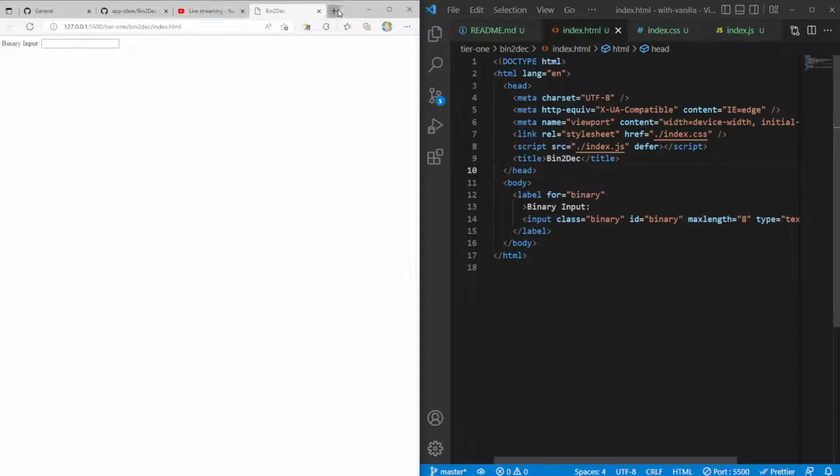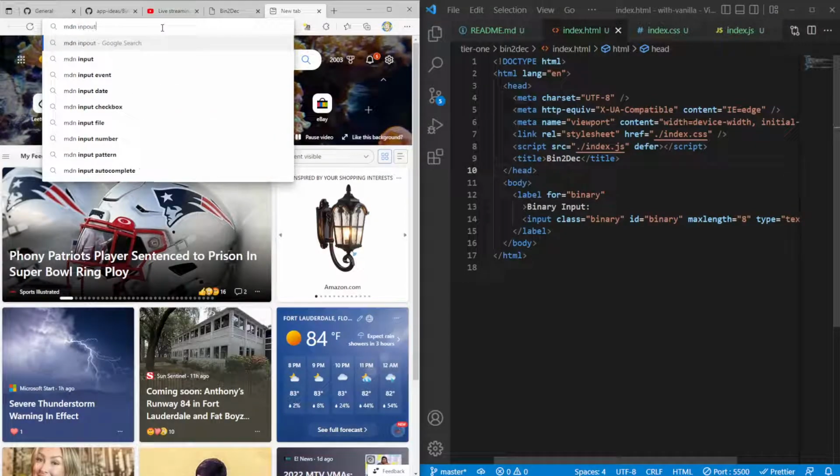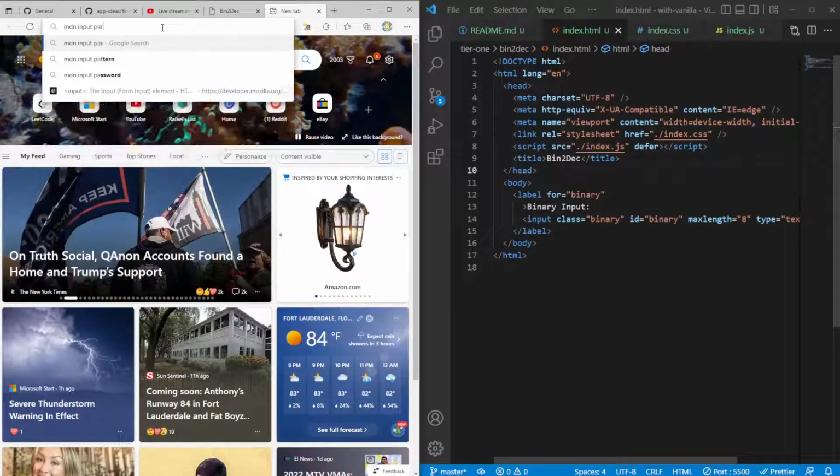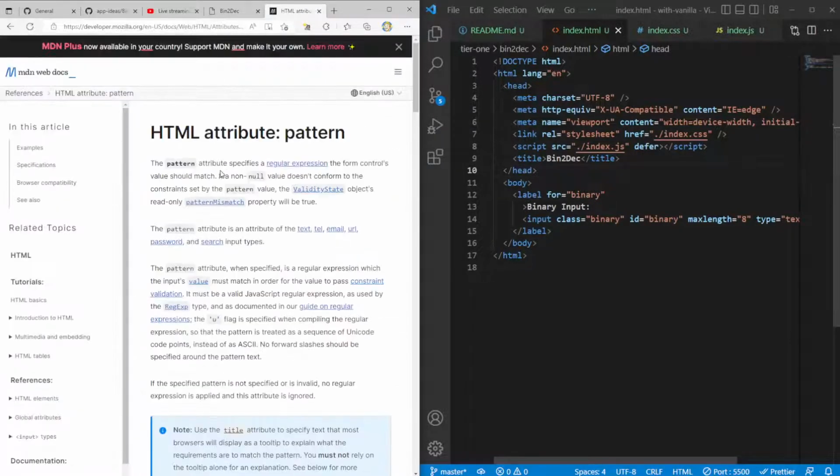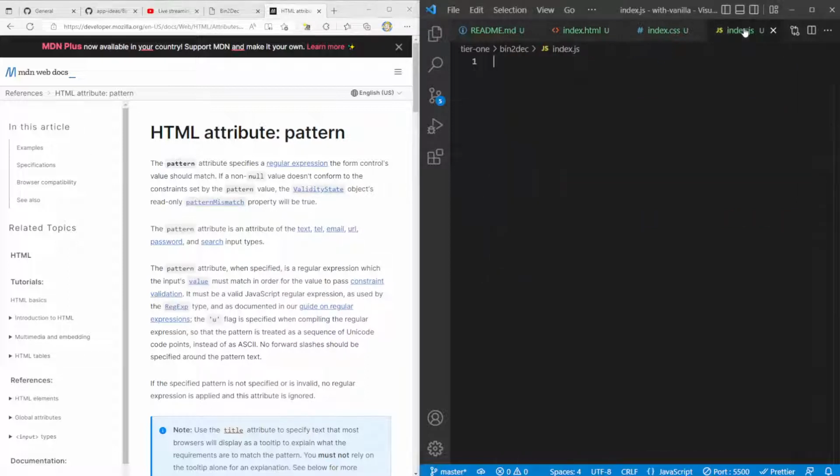Now I believe, on MDN input pattern, the pattern attribute specifies a regular expression the form control's value should match. If a non-null value doesn't conform to the constraints set by the pattern attribute, the validity state object's read-only pattern mismatch property will be true. Okay, a lot of things to digest here, and I have used this API before, but I want to show you how it works.